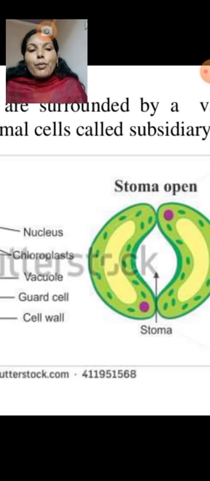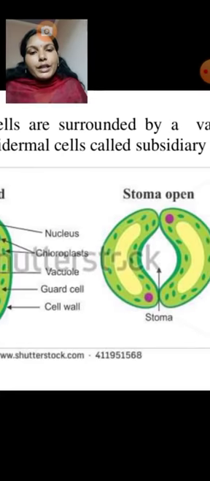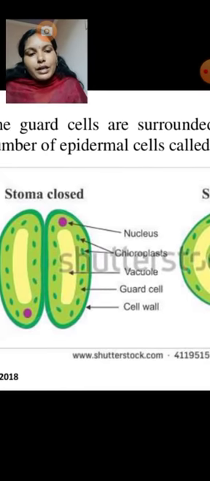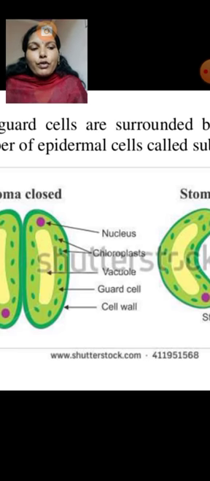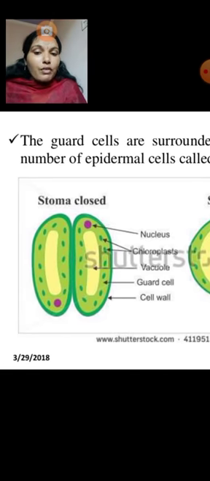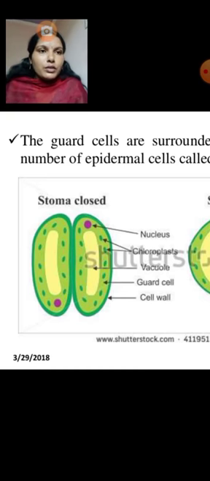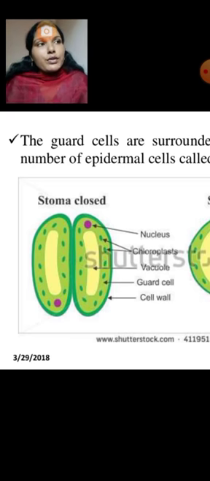The opening and closing of stomata depends on the turgor pressure caused by the osmotic flow of water in the guard cells. The water flows into the guard cells from the subsidiary cells. Already we saw that the root absorbs water and transfers it from the root system to the shoot system.